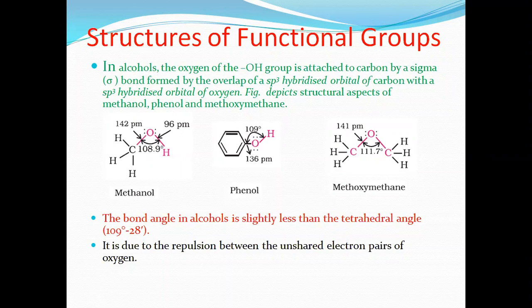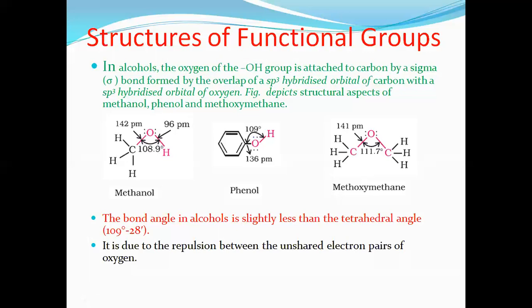In alcohols, the oxygen of the OH, so this is the alcohol, methanol, and phenol, ether we have, OH. This oxygen of OH undergoes sp3 hybridization, and the carbon also undergoes sp3 hybridization. The carbon-oxygen bond is a sigma bond. Since it is sp3 hybridization, the expected geometry of the molecule is tetrahedral at an